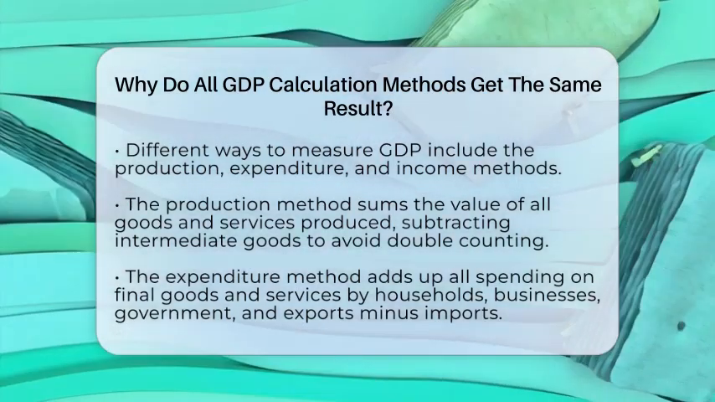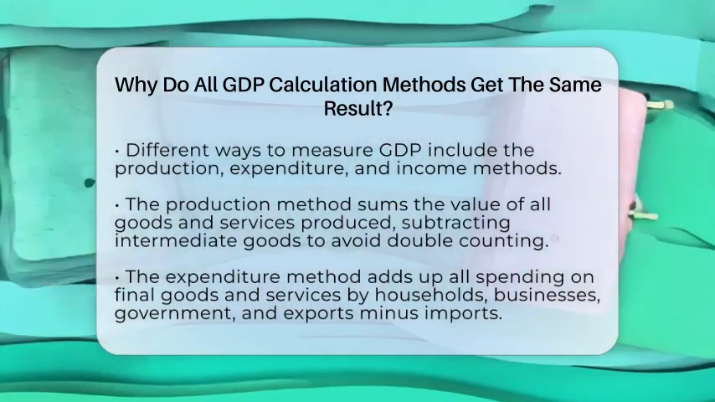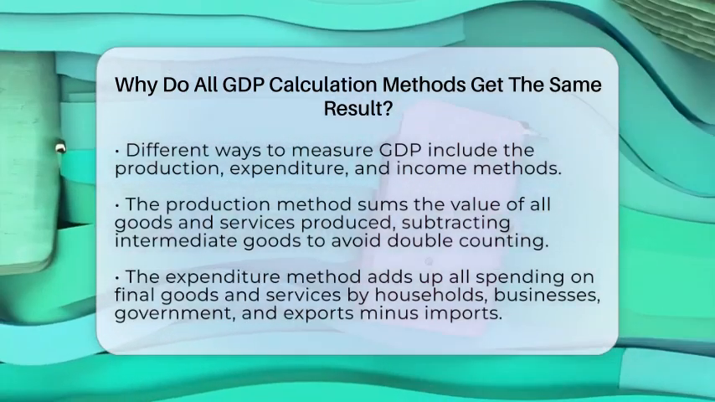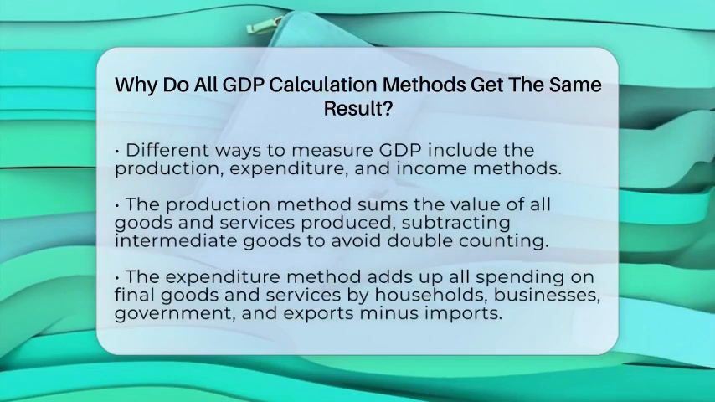Gross domestic product, or GDP, is the total value of all goods and services produced in a country during a specific time, like a year. There are three main ways to figure out this number.